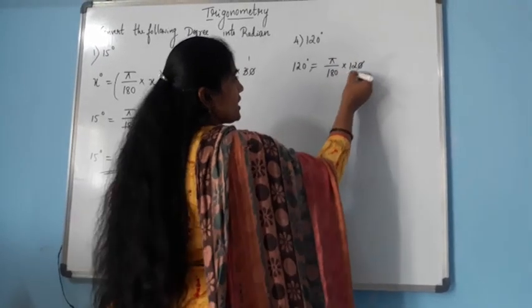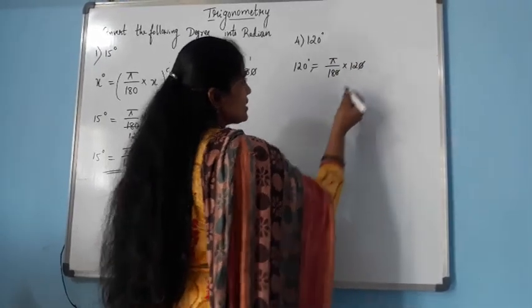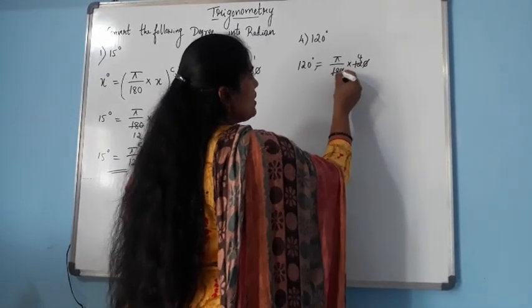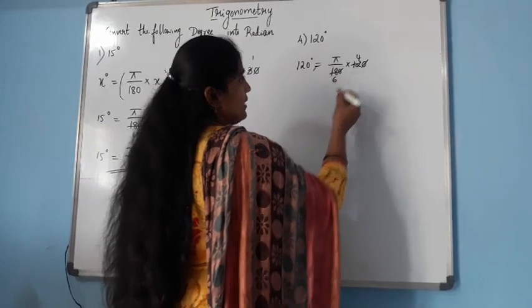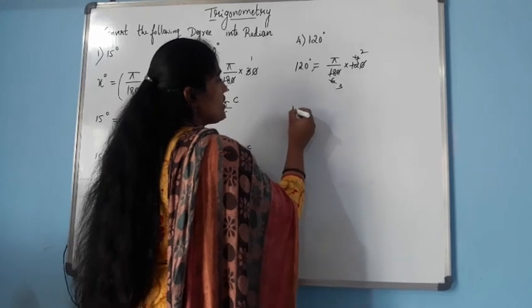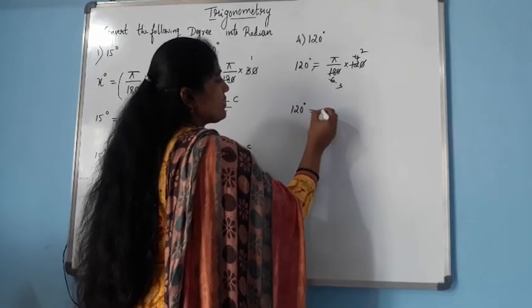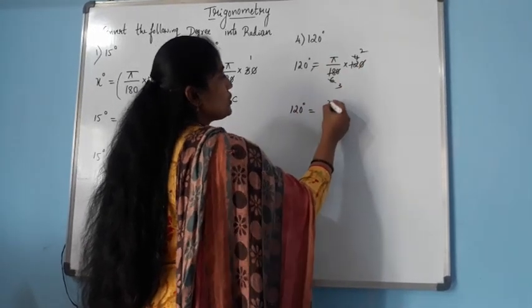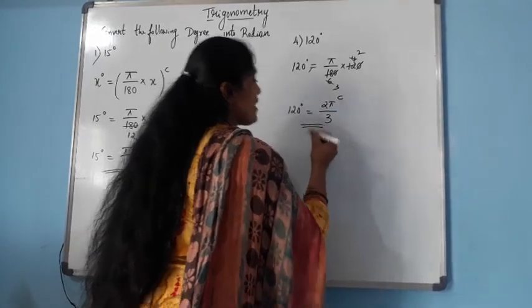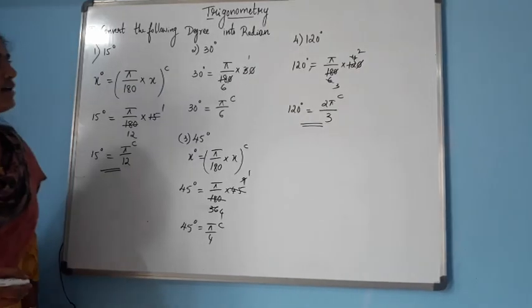Here 0 0 gets cancelled. 3 4s are 12, 3 6s are 18. Again we can cancel, 2 2s are, 2 3s are. See here, 120 degree equals pi into 2, 2 pi by 3 radian. So this is the value of 120 degree in radian.